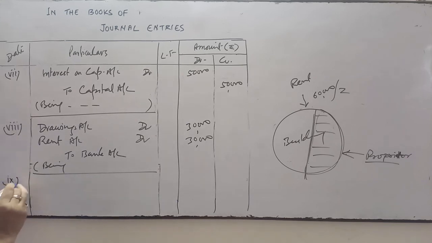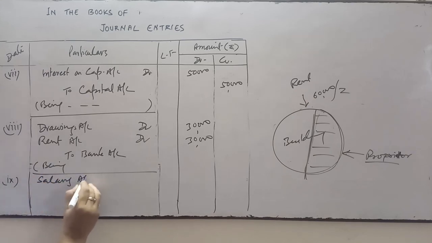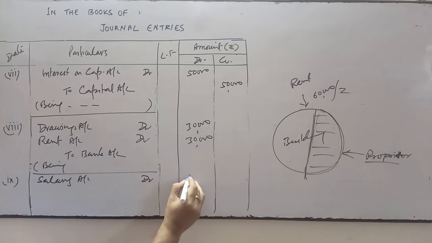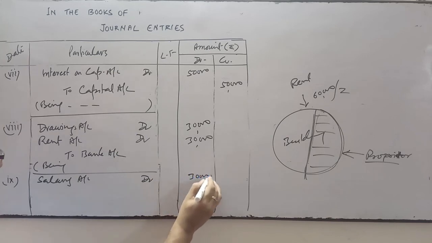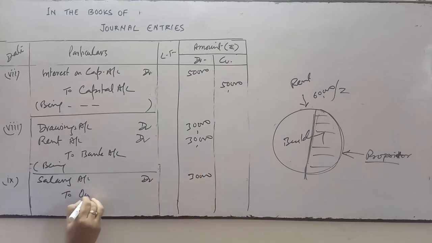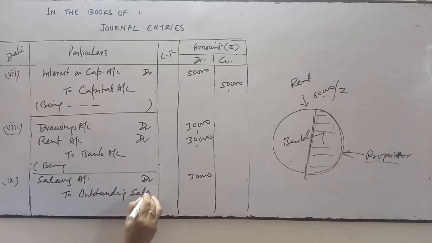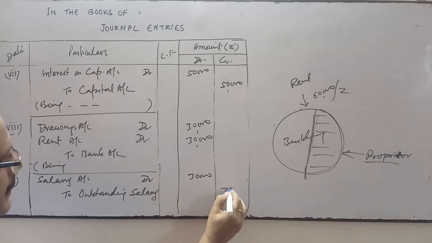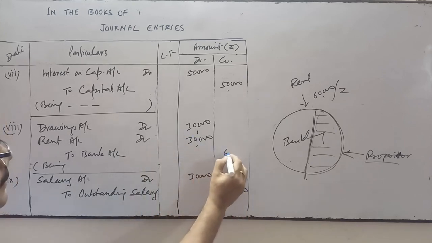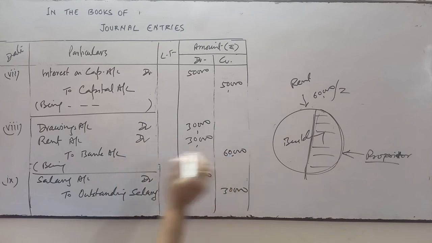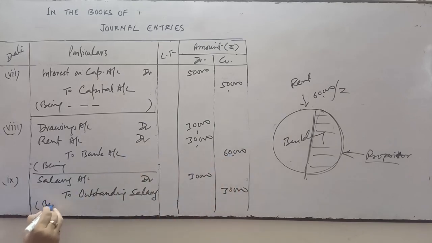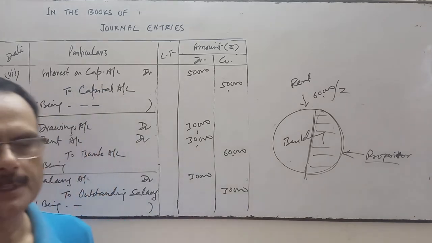Next and last, outstanding salary. The 9th number is outstanding salary. So salary account debit. Salary is an expense, all expenses debit, 30,000. And salary is not paid, so for that we will open the outstanding salary account. Outstanding salary credit 30,000. Here it is 60,000 in the bank. Okay. Being salary, narration, what will we write in narration? Being salary due.